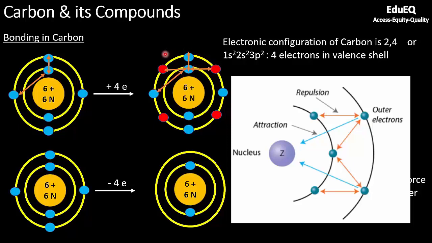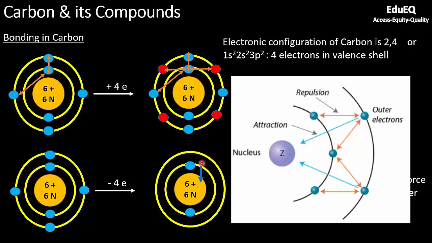Since the repulsion force has become significant, now it becomes very difficult for nucleus to hold these electrons. That is the reason why it becomes an unstable atom and it will not be able to exist in this state. Similarly, the nucleus will try to pull this electron towards itself, but the moment you try to remove this electron, the net effective force which is pulling the electrons towards nucleus, which is shown by this blue arrow, will increase.